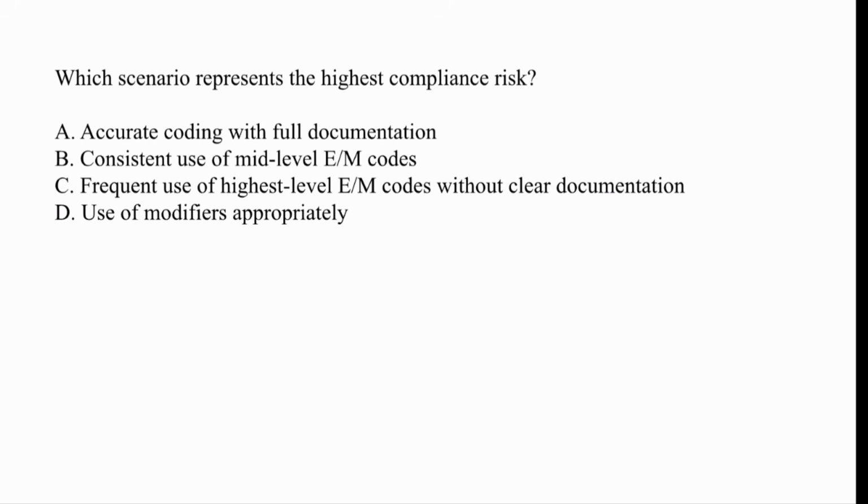Which scenario represents the highest compliance risk? Option A, accurate coding with full documentation. Option B, consistent use of mid-level E&M codes. Option C, frequent use of highest level E&M codes without clear documentation. Option D, use of modifiers appropriately.